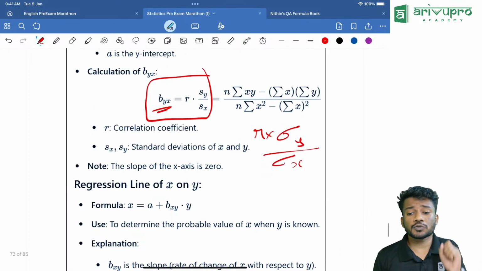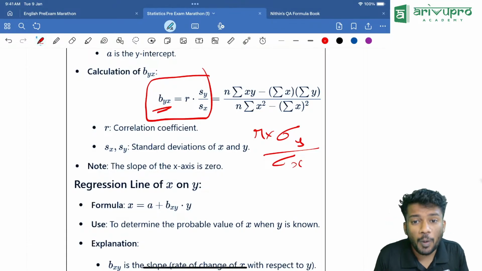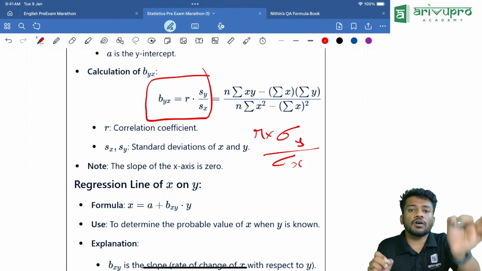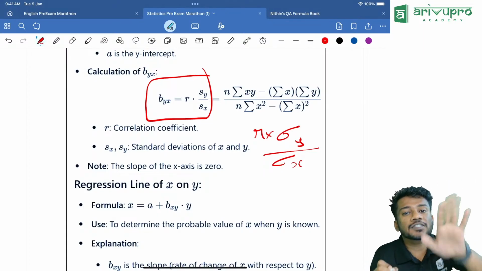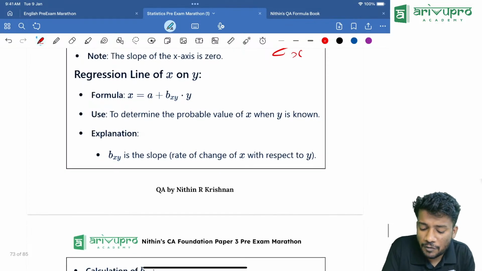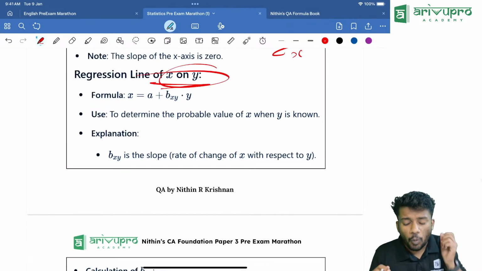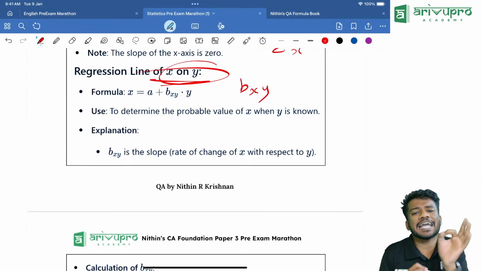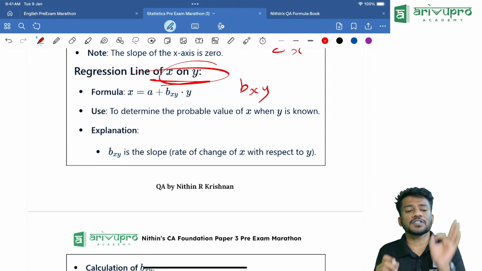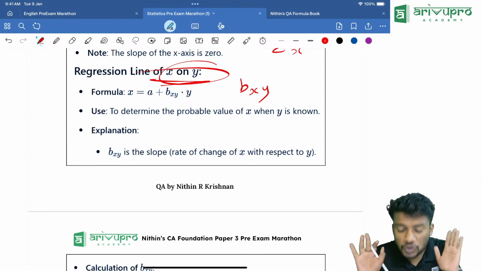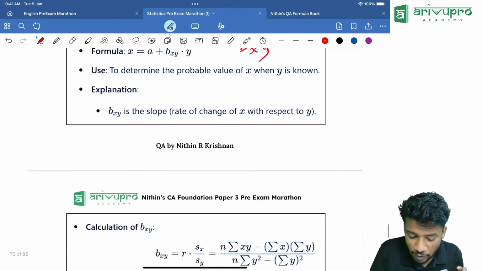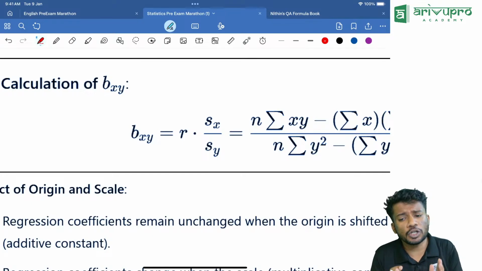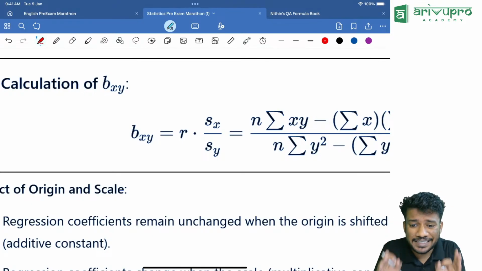Now, R into sigma Y divided by sigma X, that is BYX. What is BYX? The regression coefficient of Y when X is given. Similarly, we have the regression line of X on Y. What is X on Y? That means we will write the regression coefficient as BXY, the regression coefficient of X when Y is given. Who is given? Y is given. The similar formula: BXY is equal to R into SX divided by SY.